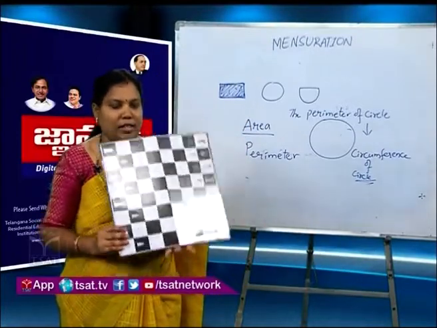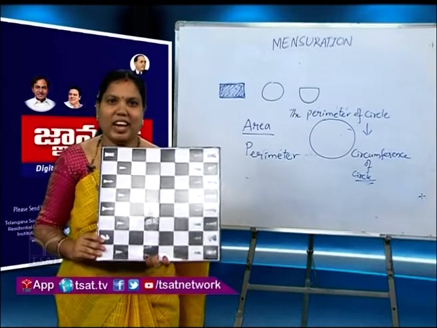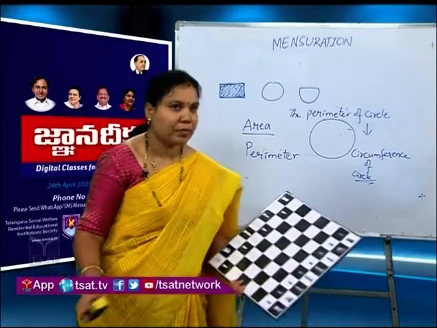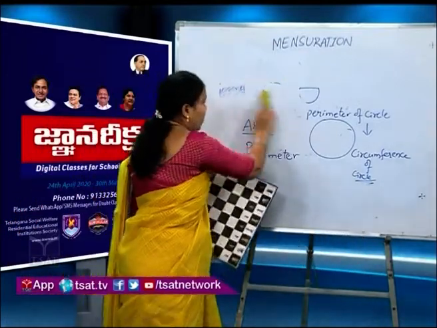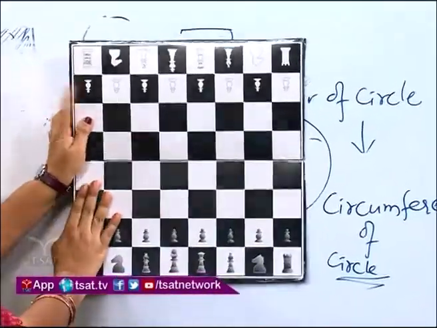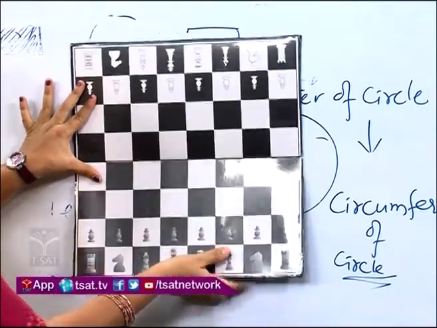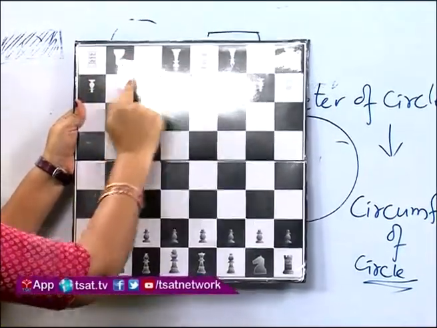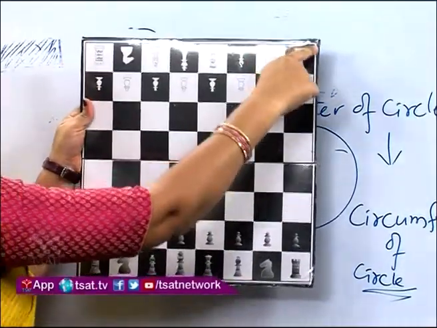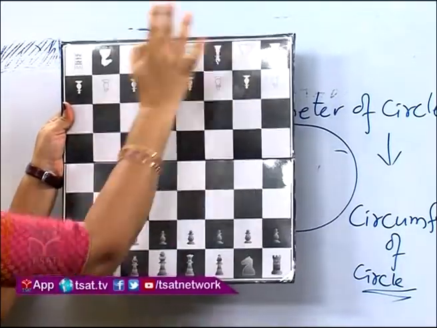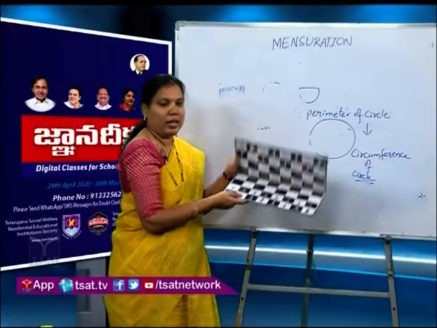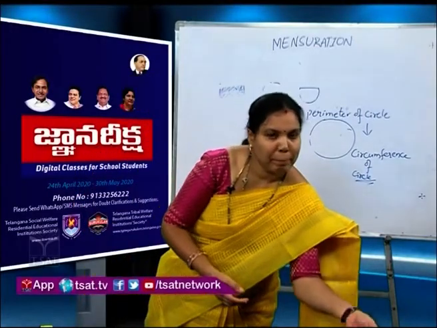And what is this? Yes, it is a chessboard. The total number of white and black squares is called the area of the chessboard, and the total length of the four sides of this chessboard is the perimeter of this board. Clear? Yes. Okay.